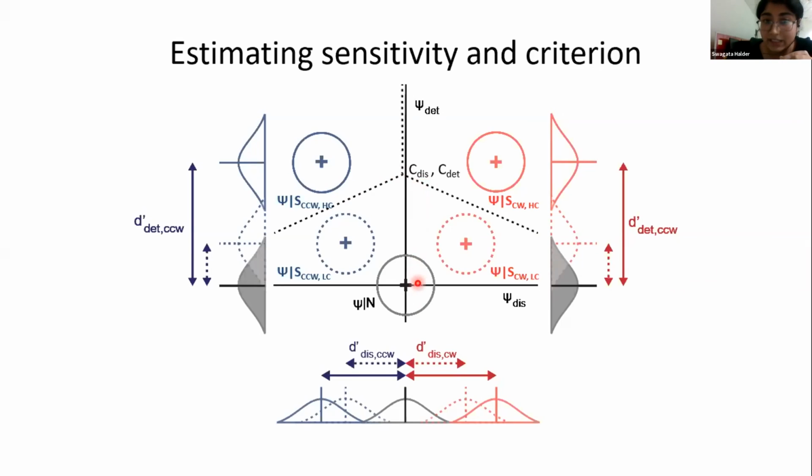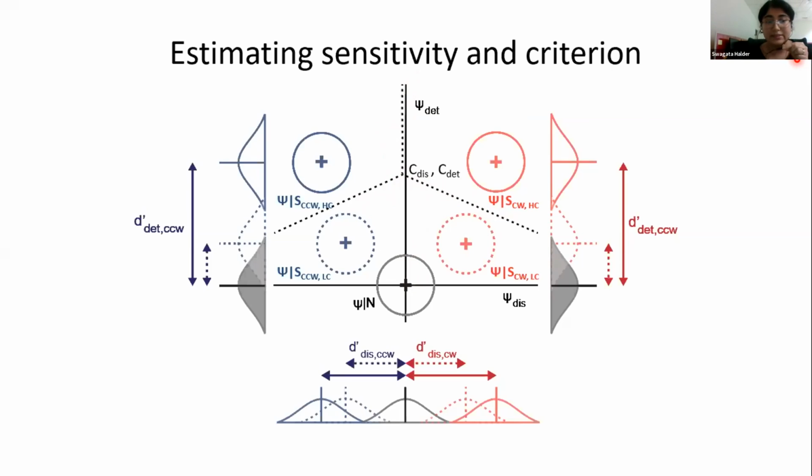Whereas if you see this line, there's the discrimination criterion. This measures the displacement along the discrimination axis. Now, after measuring this, we wanted to see how these components vary across lags, that is, as a function of inter-target interval, whether in presence of blink versus in absence of blink.